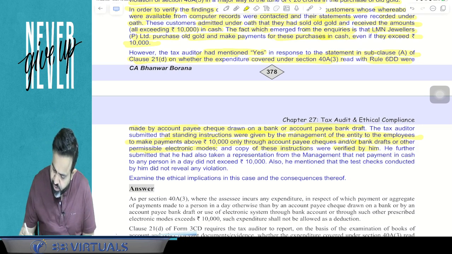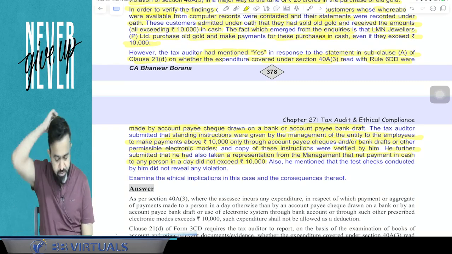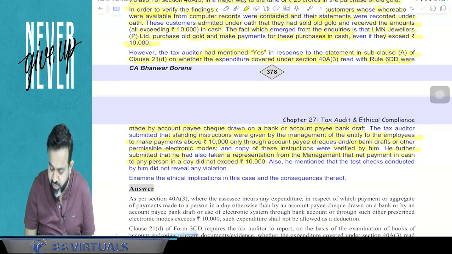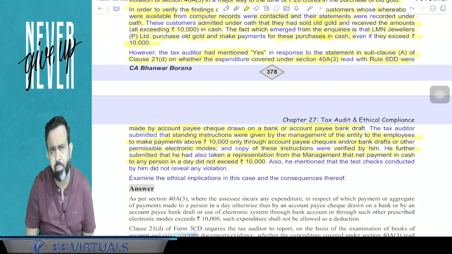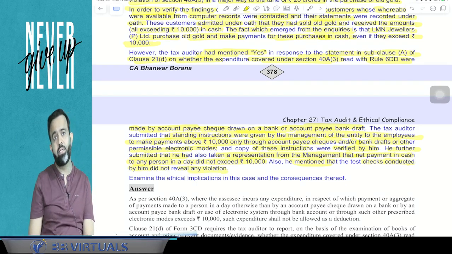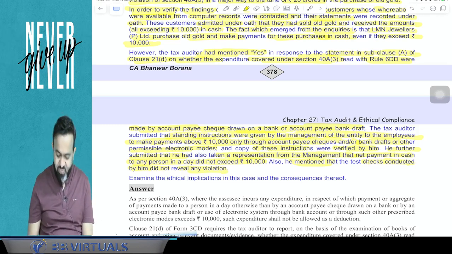Now what happened? He further submitted that he had also taken a representation from the management that net payment in cash to any person in a day did not exceed 10,000. He submitted that he has taken the representation from the management, and management says that they made payments of more than 10,000 by other modes only. Also, he mentioned that the test check conducted by him did not reveal any violation. He did the test check also, and says that as per the test check there is no issue.